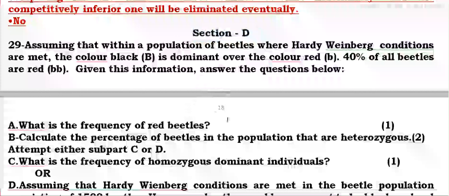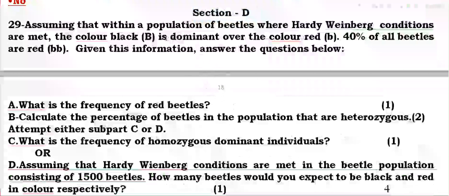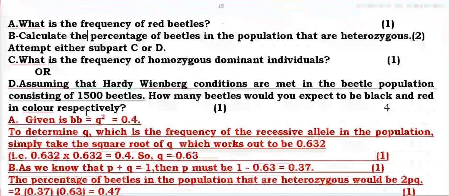Within a population of beetles in Hardy-Weinberg condition, B is dominant and small b is recessive. 40% are red, so the frequency of red beetle bb, q squared, is 0.4, because p plus q is equal to 1.